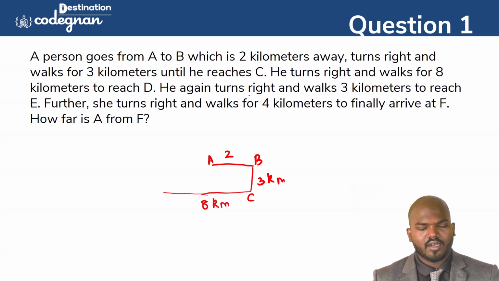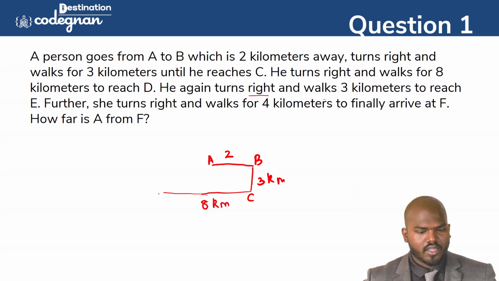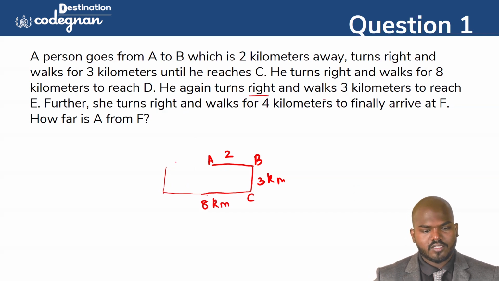He again turned right, so walks 3 kilometers. So again, he was making the 3 kilometers here, and reaches the point E. So you have reached the point E here. So again turn right, and walk for 4 kilometers. So they are saying 4 kilometers to finally arrive at F.